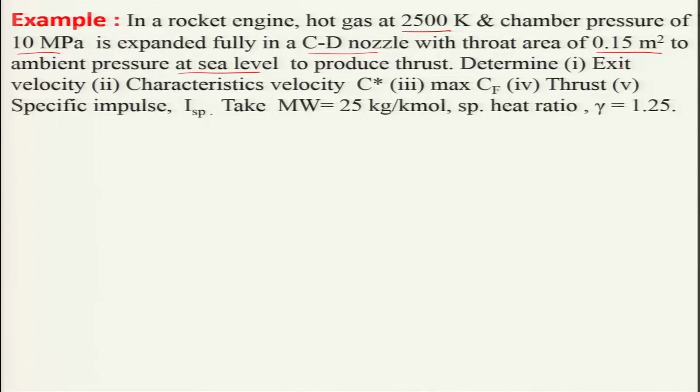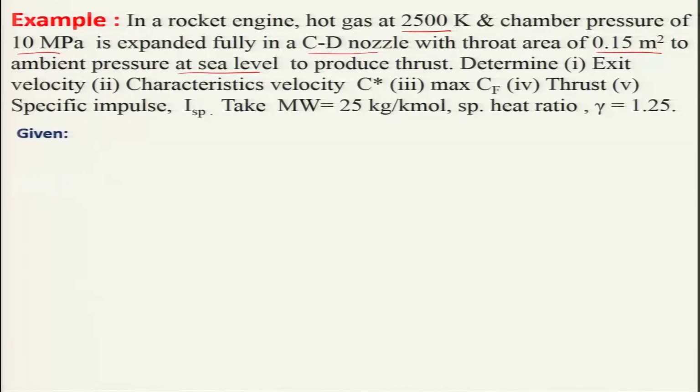Determine the exit velocity, characteristic velocity C star, maximum thrust coefficient, the maximum CF, and the thrust and specific impulse. You can take molecular weight 25 kg per kilomole and specific heat ratio gamma equal to 1.25.